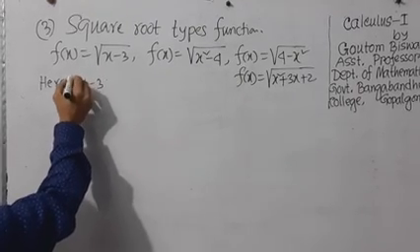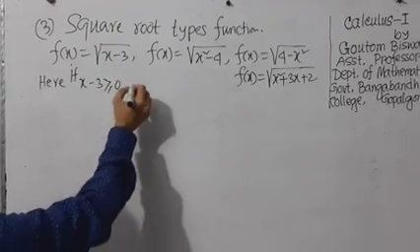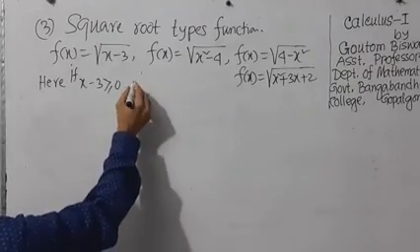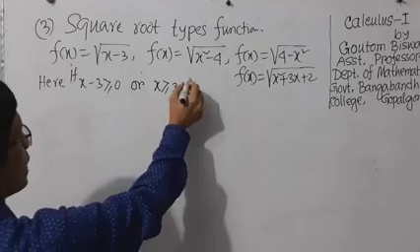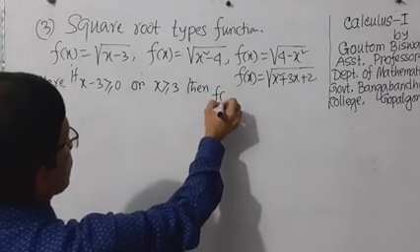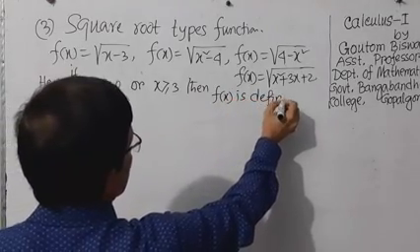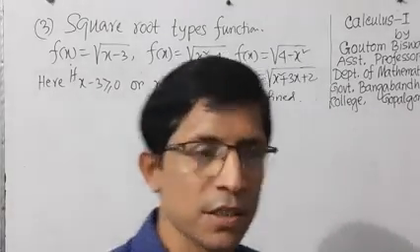Here, if x minus 3 is greater than or equal to 0, or x is greater than or equal to 3, then f of x is defined, and these defined values of x are the domain of the function.